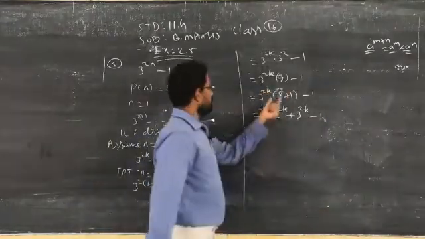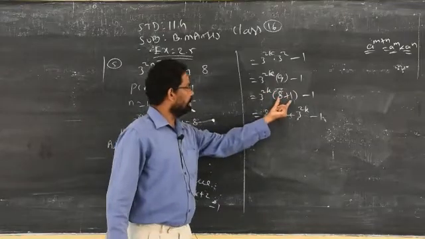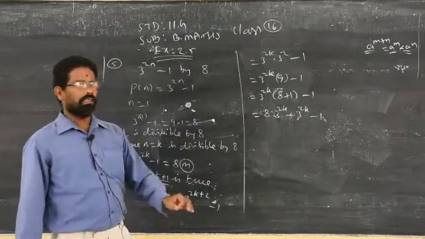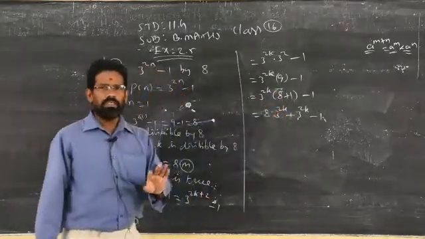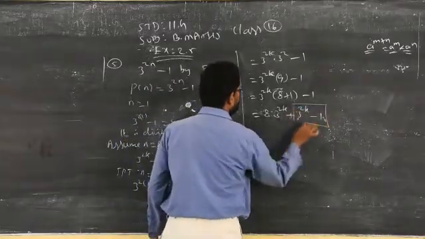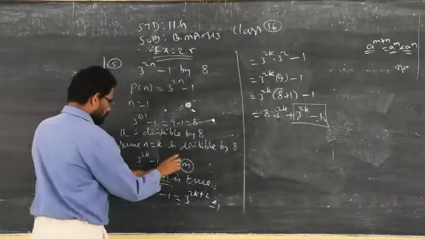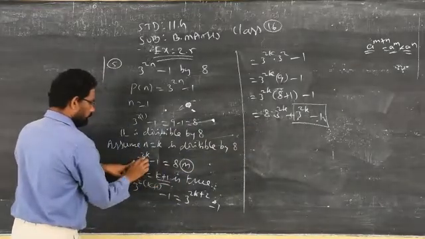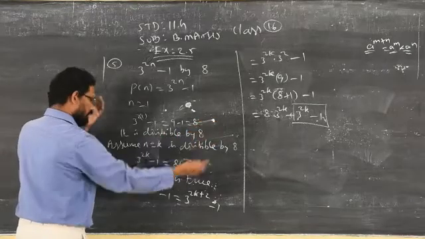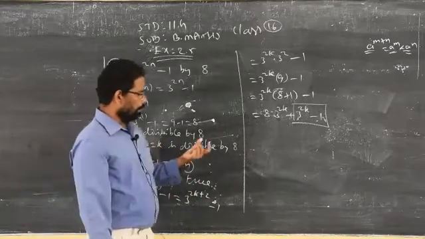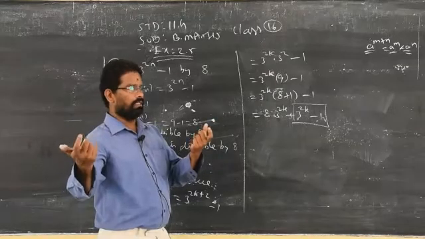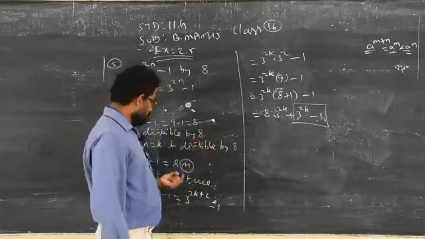Why do I have to express 9 in terms of 8 plus 1? Because you have to prove divisibility by 8. That is the reason I split 9 as 8 plus 1 instead of some other linear combination. Now you see 3 power 2k minus 1, already you got the answer 8m. How do you get 8m? I just taught one example. If you divide the dividend by 8, you will get some remainder. If you don't know the dividend, then you cannot find the remainder and quotient. So it is exactly divisible.